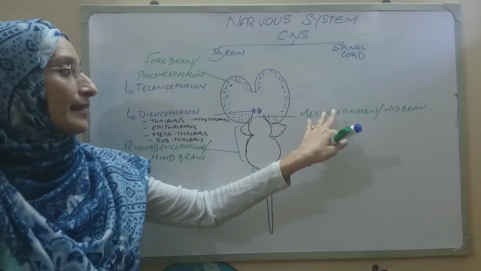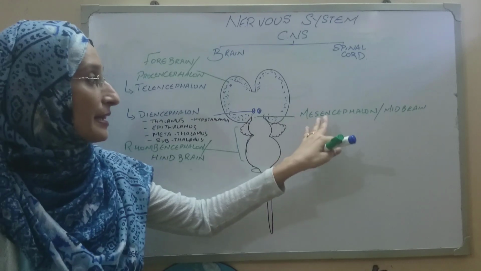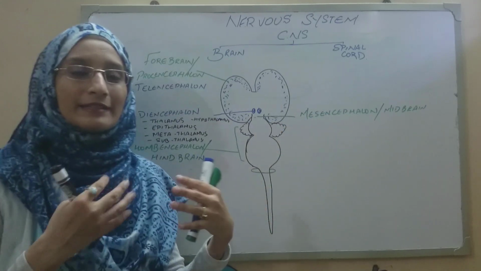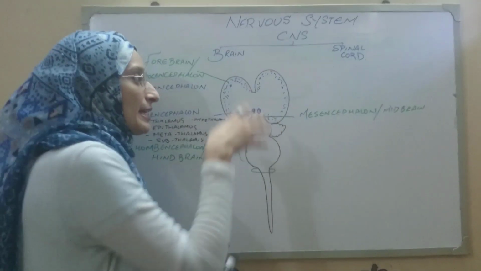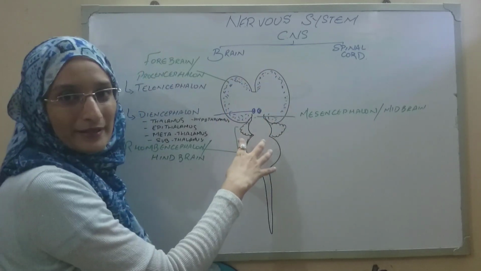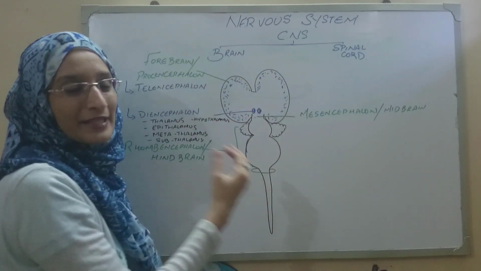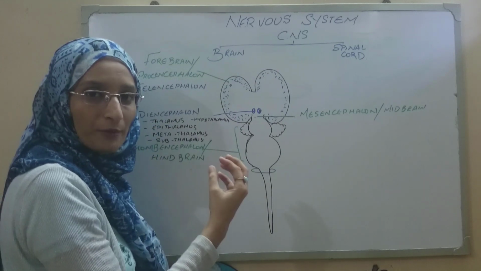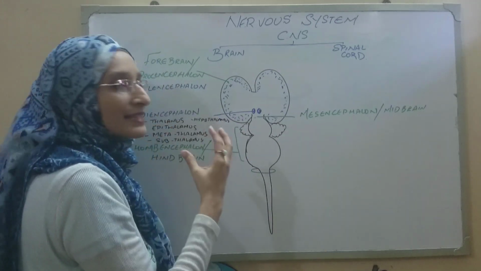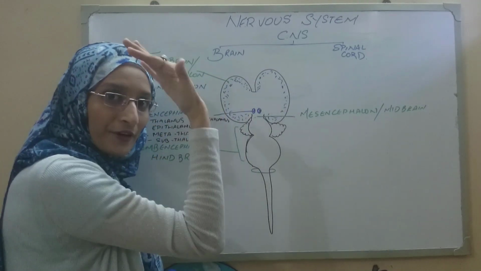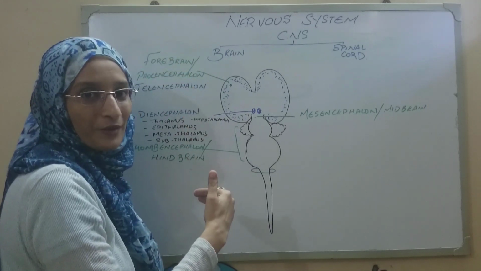Let's talk about the midbrain. The midbrain or the mesencephalon is said to be a bridge between the prosencephalon and the rhombencephalon, that is, the forebrain and the hindbrain. It is a very small component of the brain, and it acts as a connection between the upper part of the brain and the lower part of the brain.